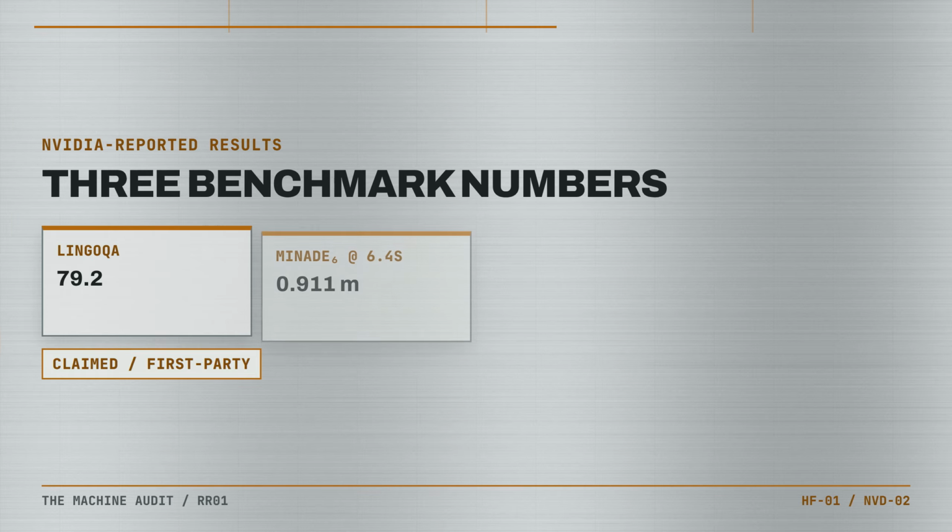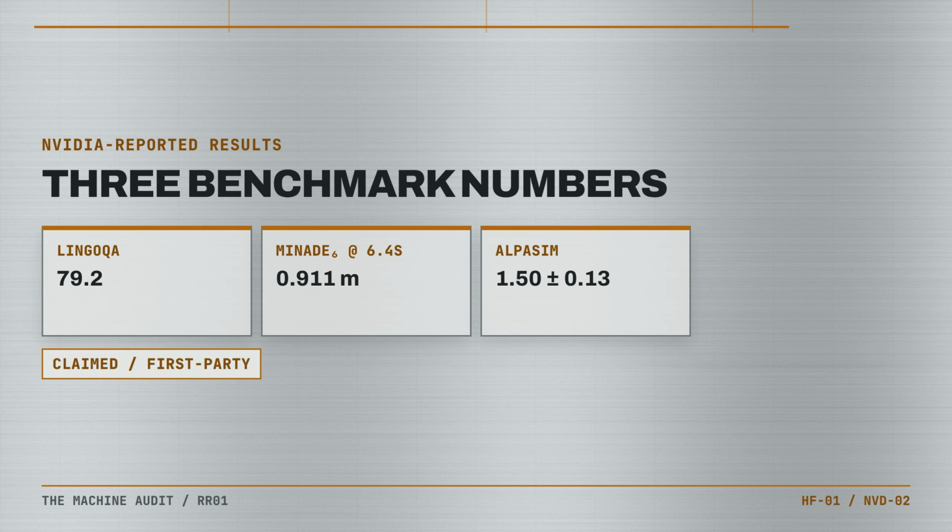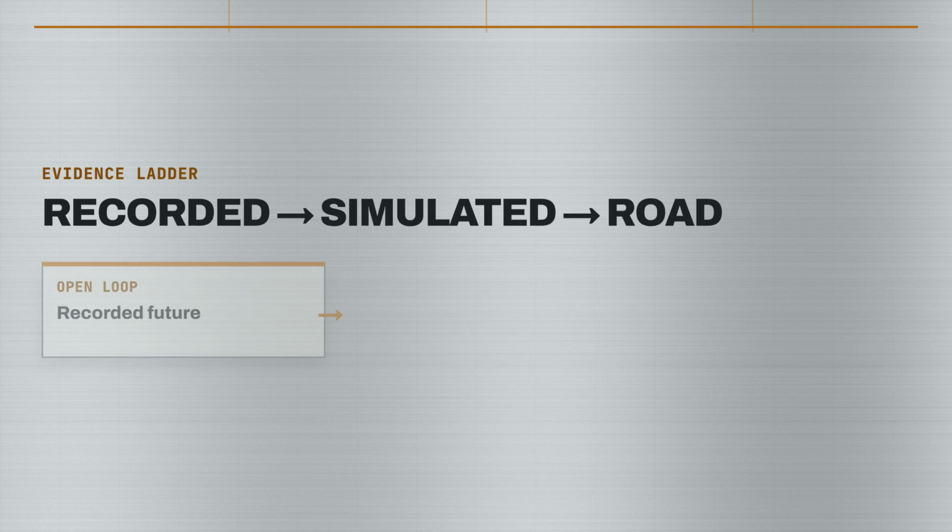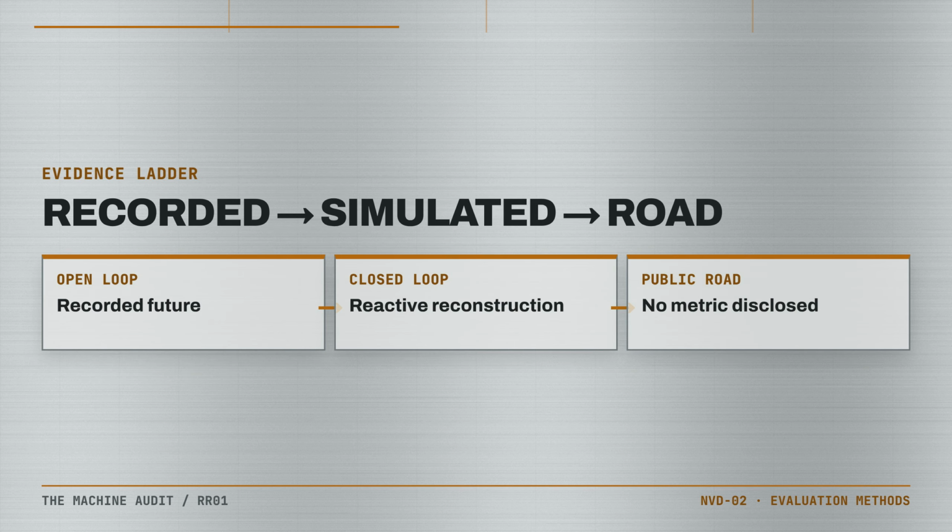NVIDIA reports strong results. The model card lists a Lingo QA score of 79.2, an open-loop trajectory metric of 0.911 meters at 6.4 seconds, and an AlpaSim closed-loop score of 1.50 plus or minus 0.13. The closed-loop test is more informative than replaying a fixed recorded future because the simulated scene can respond after the model acts. But it is still a reconstructed simulation operated and reported within NVIDIA's release materials.